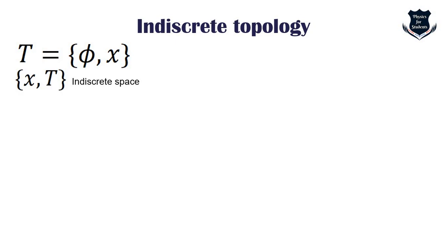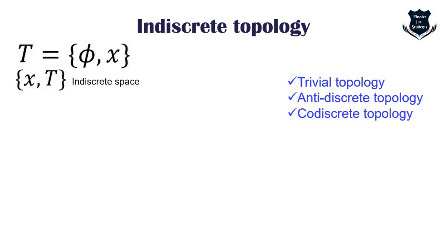So for any non-empty set X, the collection shown on the screen is an indiscrete topology on X, and this one is called the indiscrete space, which you can see on the left hand side. This indiscrete topology has various names. It is also called a trivial topology, anti-discrete topology, and co-discrete topology.